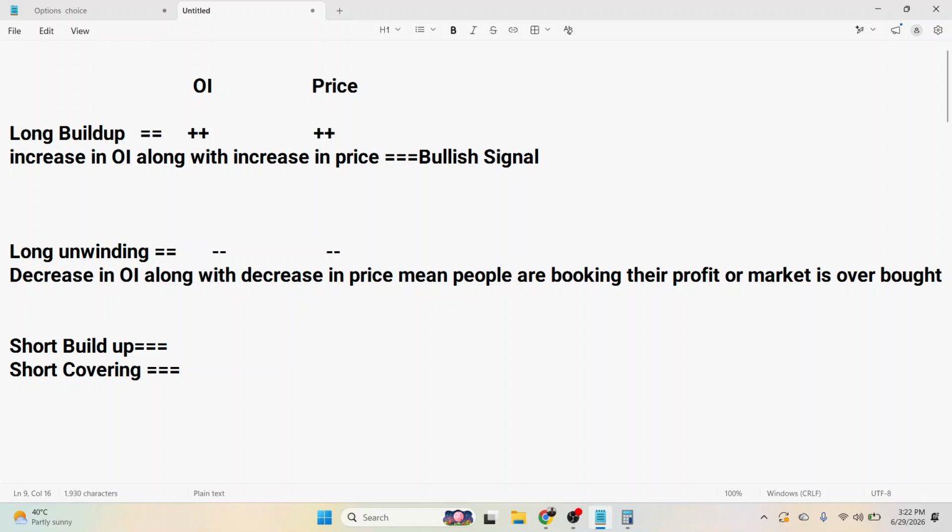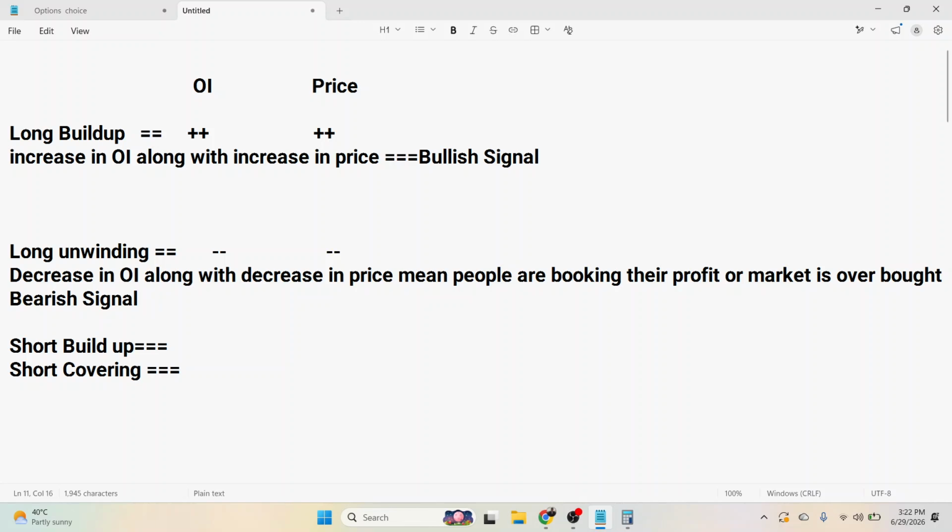People are unwinding their positions. Long unwinding is a bearish sign, a bearish signal. Now the market is overbought and it's time to book your profit.